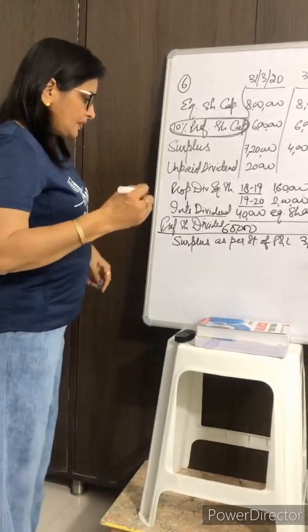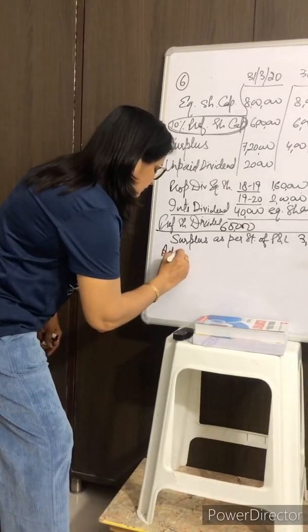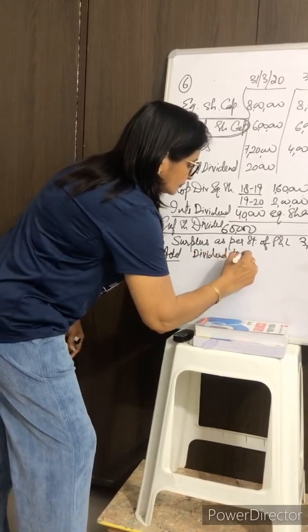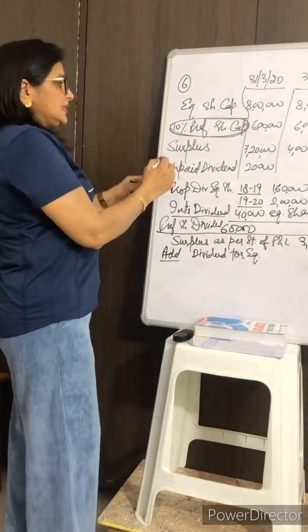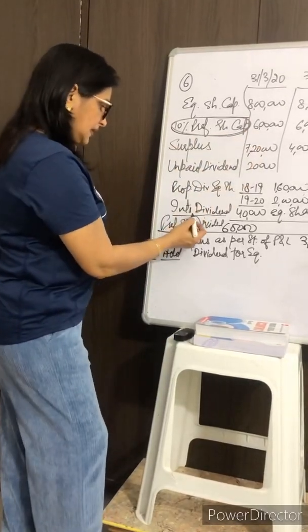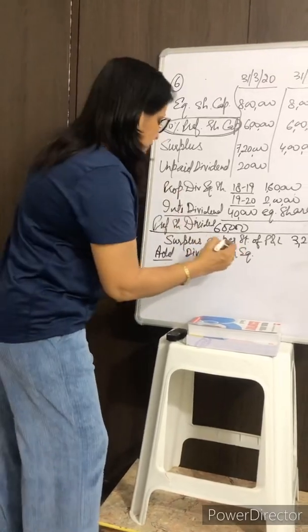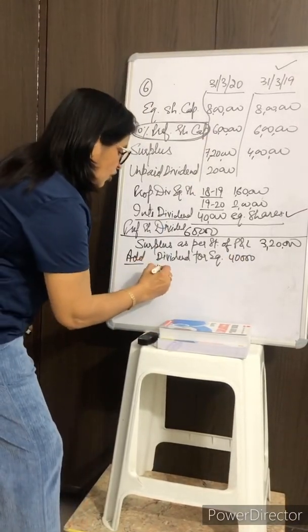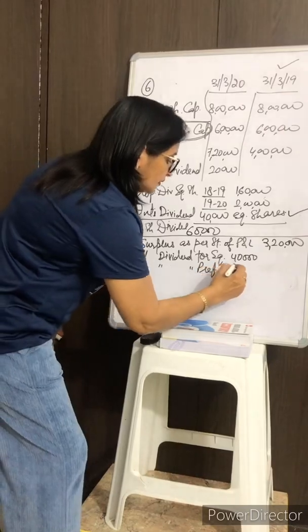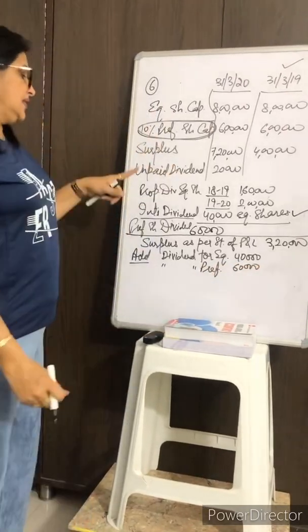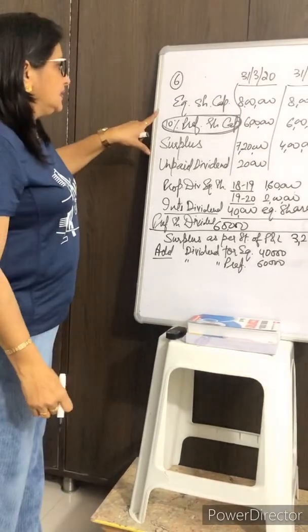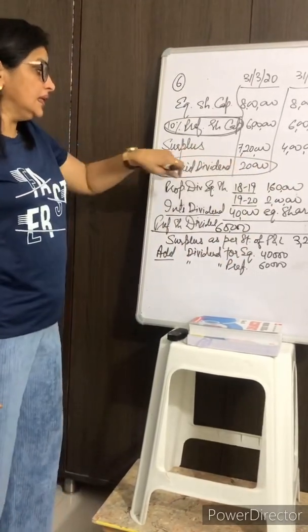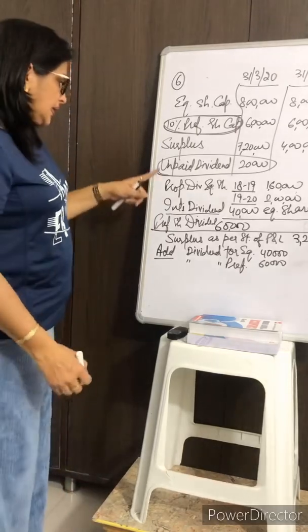Then dividend. So add dividend for equity shares, that is, in the additional information it was given, 40,000 interim dividend. Dividend for preference shares, it will be 60,000. Other than that, the information which is provided, this unpaid dividend will not be touched over here because this is our current liability which will be paid during the current year.